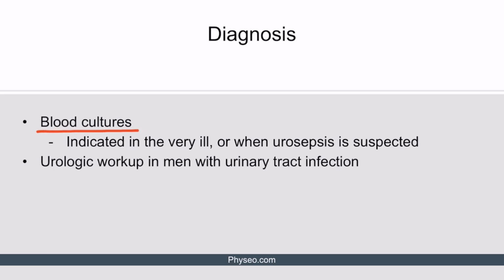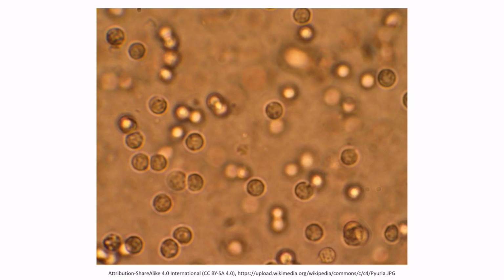Blood cultures are also done in some cases. Common indications include very ill patients, for example those with deranged vitals, and when urosepsis is suspected. UTIs are uncommon in healthy males with no metabolic or structural abnormalities of the urinary tract. Hence, urologic workup should be done in any man with a UTI. Here's an image of a urine specimen showing numerous white blood cells.